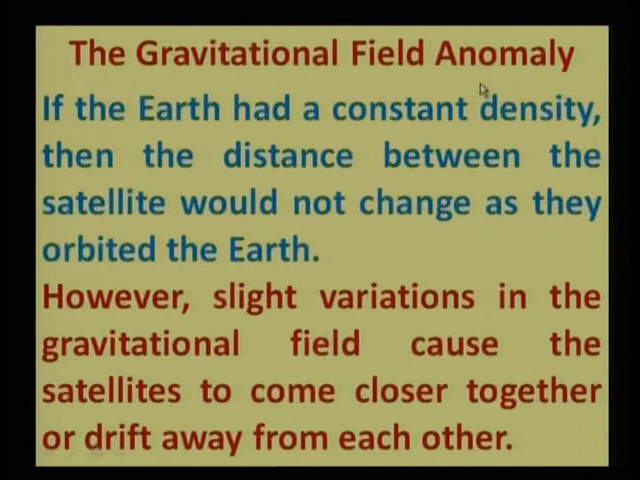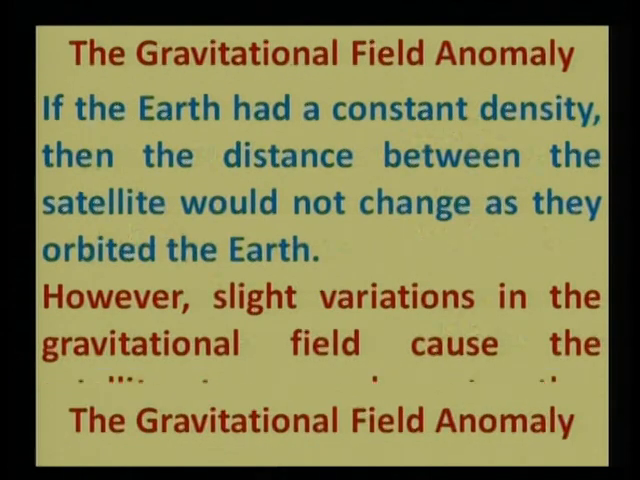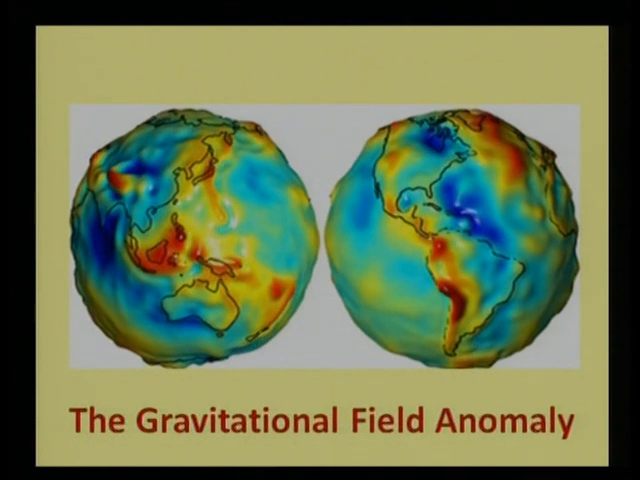So at different places on the earth's surface, the strength of the gravitational field is not constant, but changes from place to place, and that creates a gravitational field anomaly. These are the two hemispheres of earth.